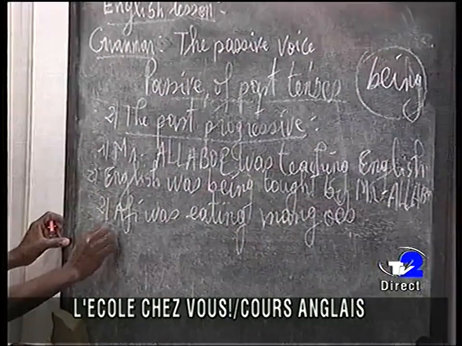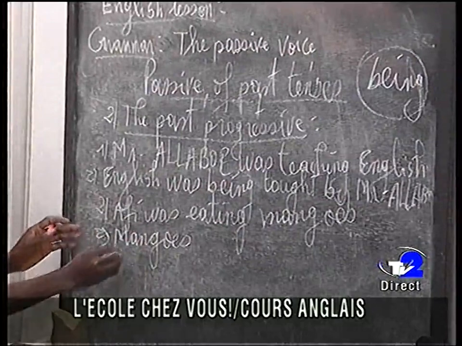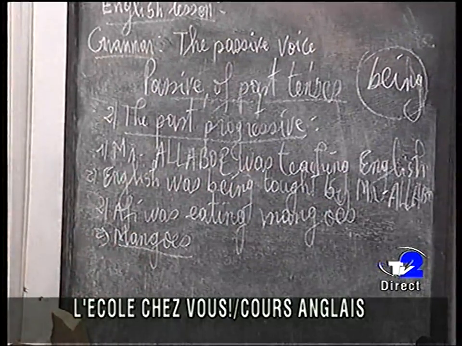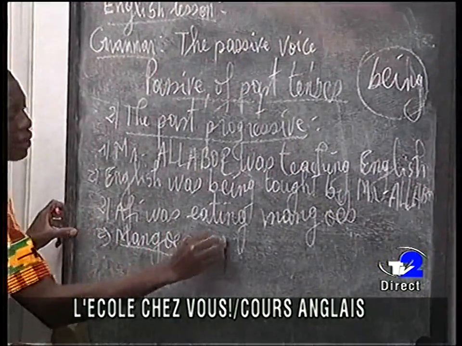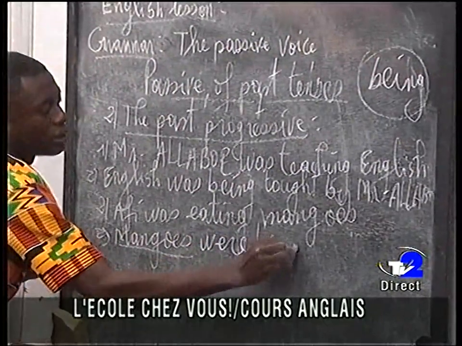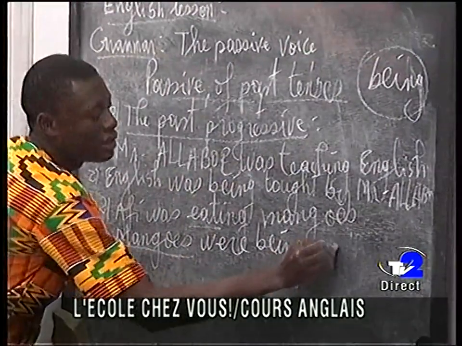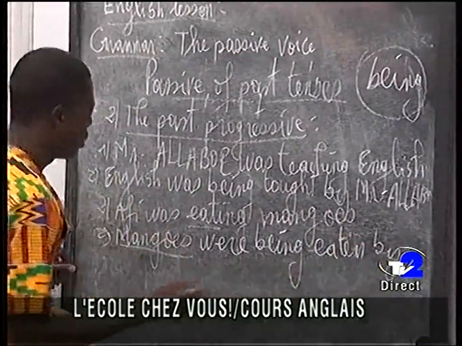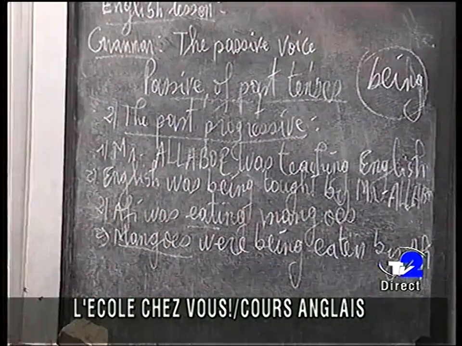Passive voice becomes mangoes. Now, mangoes is in plural form. So we say mangoes were, because of the plural, being. Okay. Now the PP of it is eaten by Afi. So it is clear,